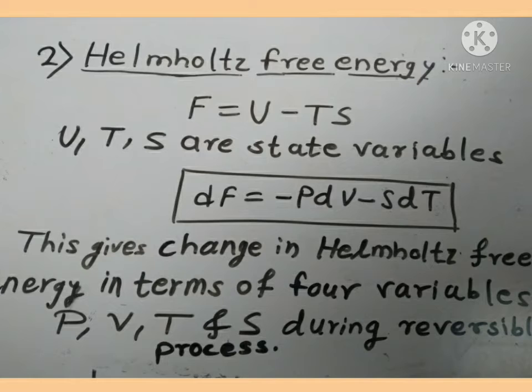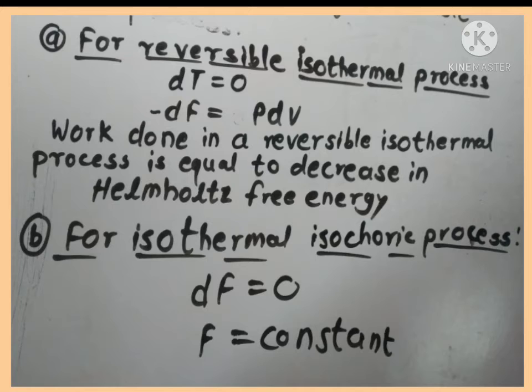As the system undergoes an infinitesimal change, we get dF = -PdV - SdT. This equation gives the change in Helmholtz free energy in terms of thermodynamical variables such as P, V, T and S during a reversible process.